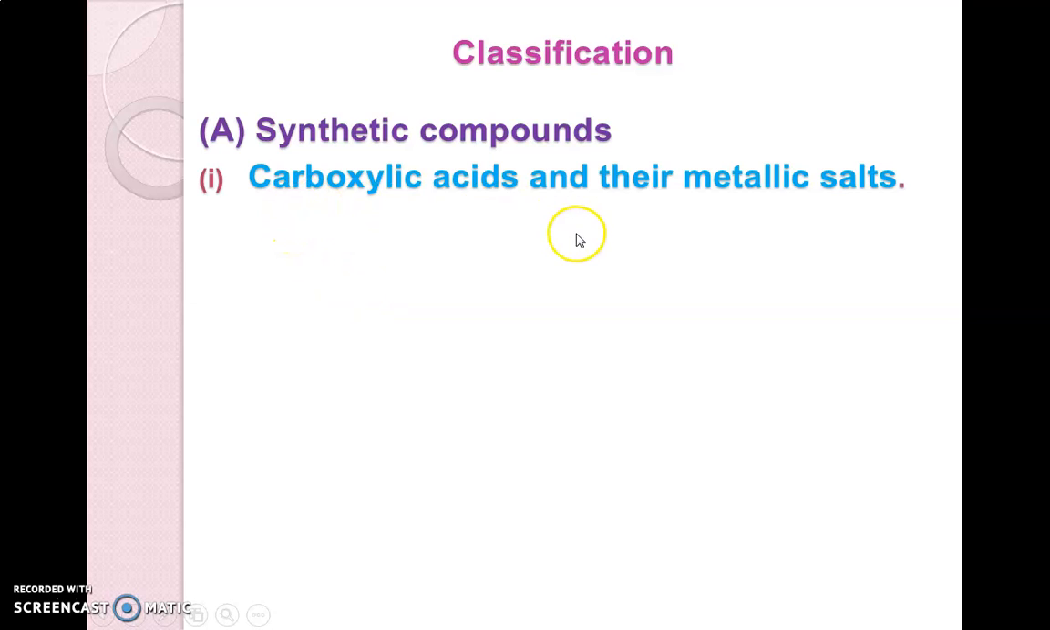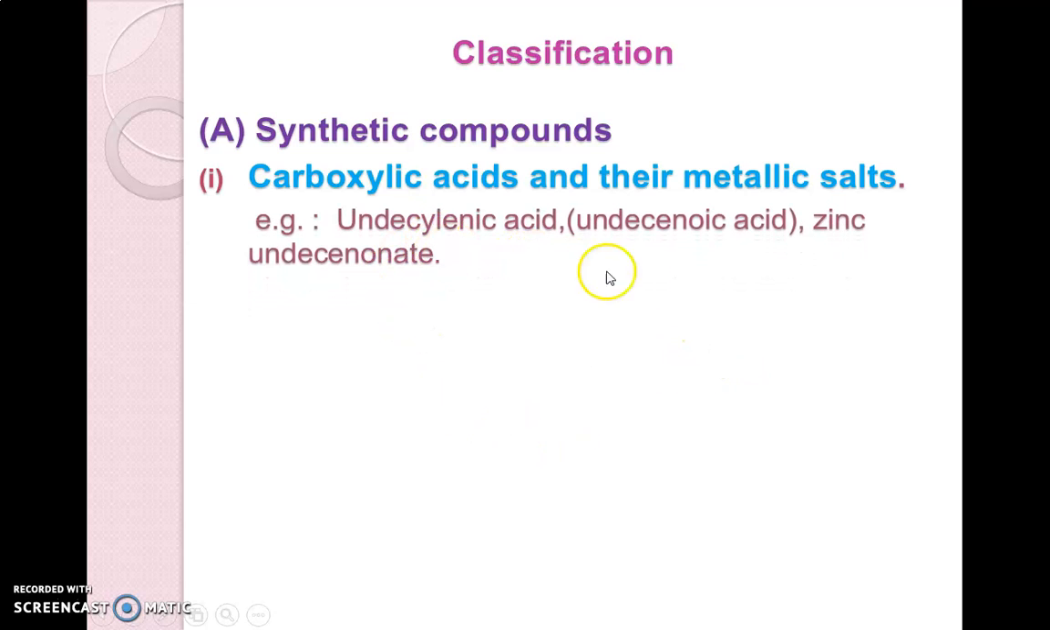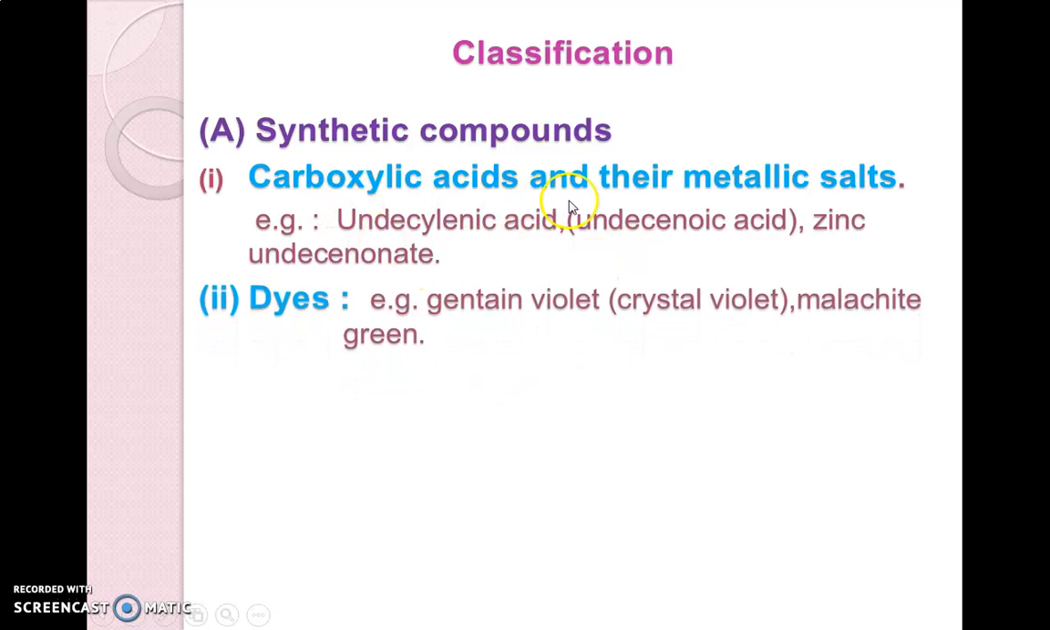In that first, carboxylic acid and their metallic salt. Example: undecylenic acid, or its zinc salt, that is called zinc undecylenate. Undecylenic acid is actually an 11 carbon containing unsaturated fatty acid. So basically it's a carboxylic acid. Next, dyes, in that gentian violet, crystal violet and malachite green. These types of dyes act as antifungal agents which have an ability to kill the fungi even though they are dyes, coloring agents.